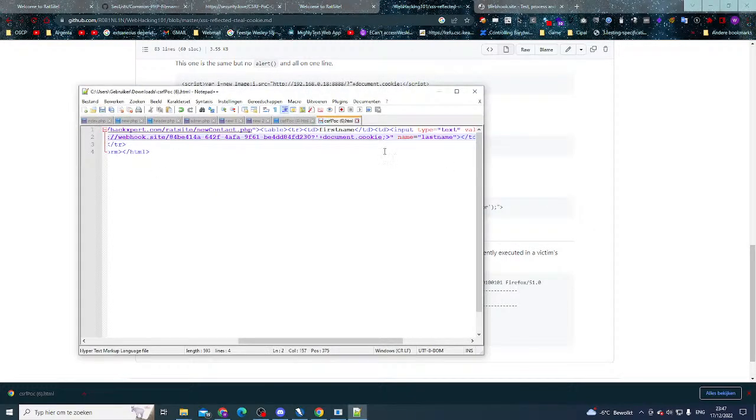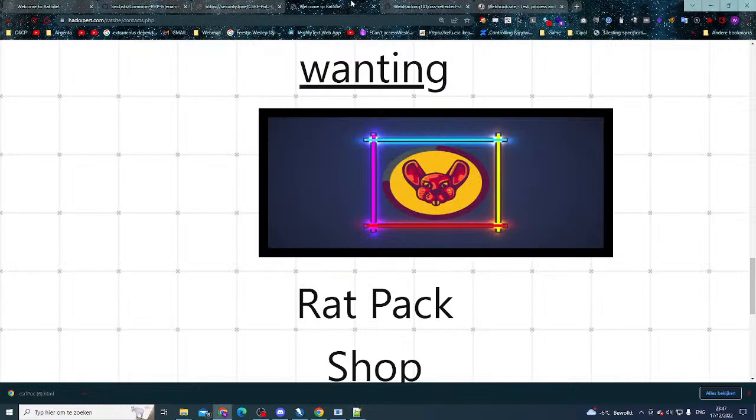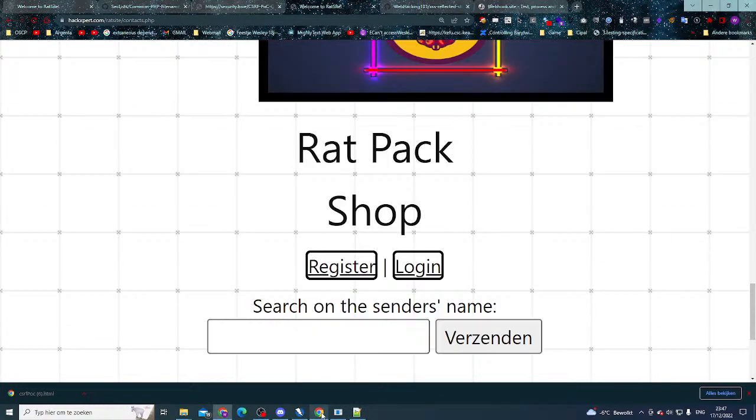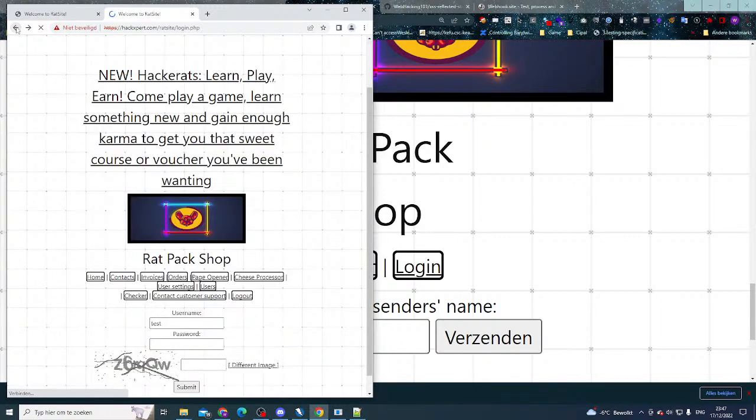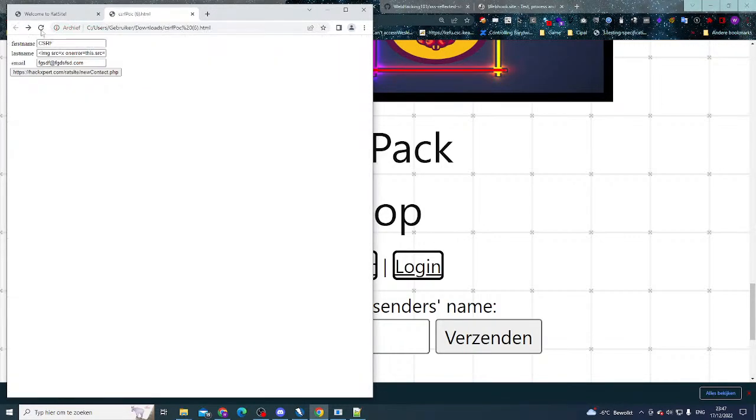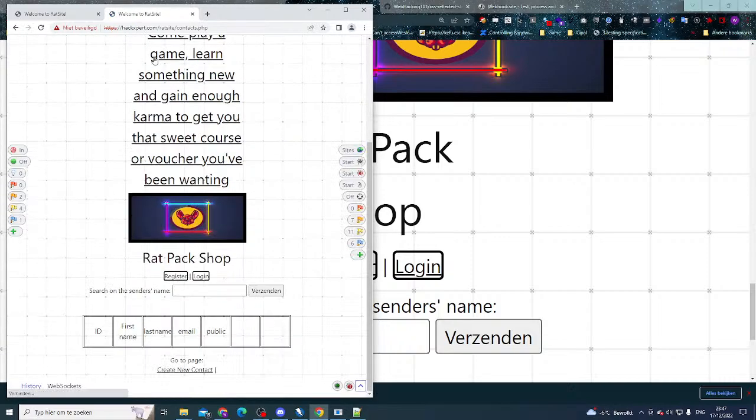So let's see with a proof of concept. Let's grab that into our browser again. There we go, and then we have onerror. Let's see if we can make a callback to our server.